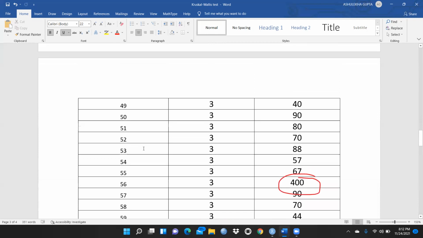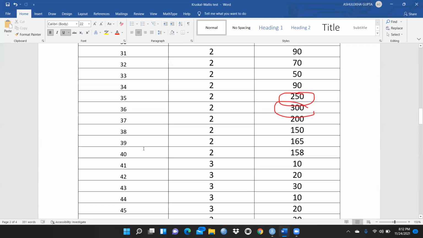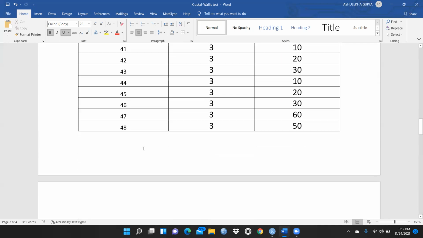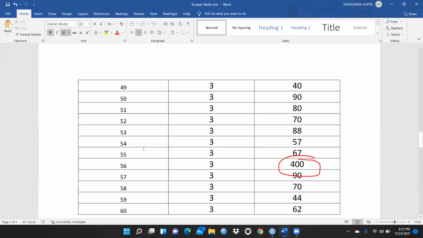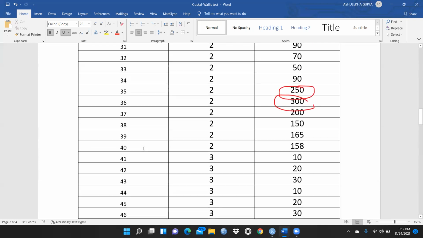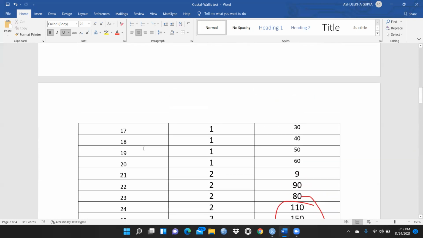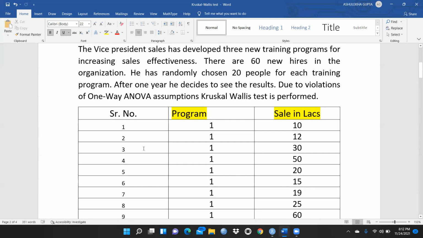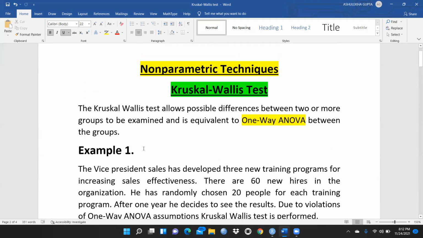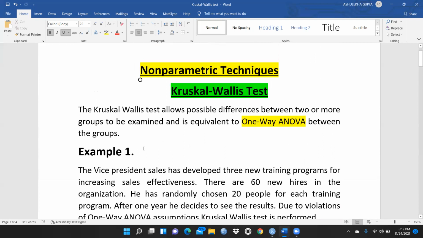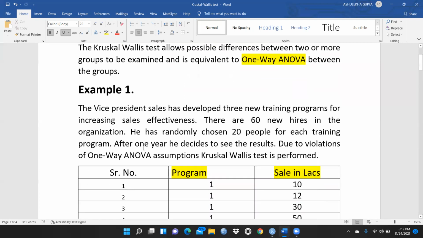And this is an independent kind of sample, because there is no relationship between the first 20 employees and the second category of employees, or the third category of employees. These are independent samples. So this is a non-parametric test, because the data is not normally distributed, and that is why we are going to apply this non-parametric technique.